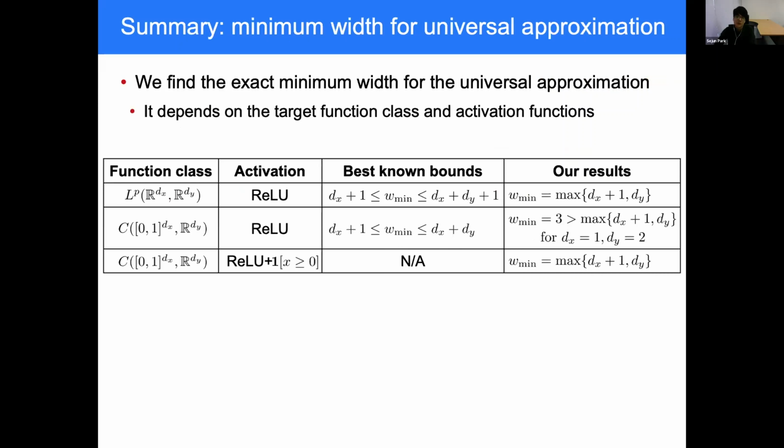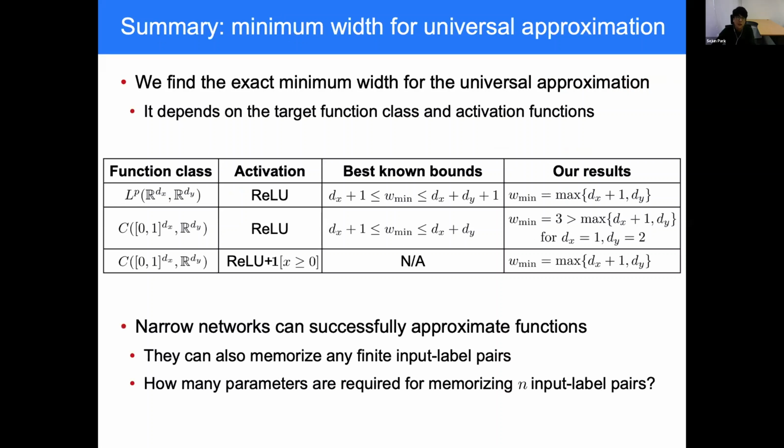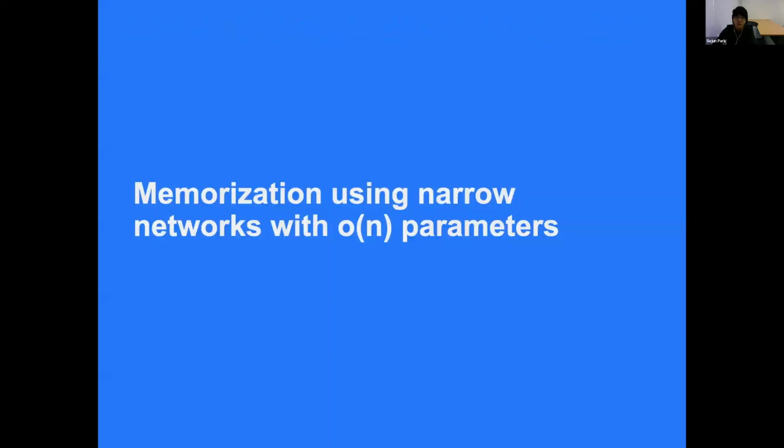So in summary, in the first part of this talk, we found the exact minimum width for the universal approximation and proved that it depends on the target function class and activation functions. And these universal approximation results indicate that narrow networks can also memorize any finite input label pairs. However, these results do not provide the tight required number of parameters for memorizing n input label pairs. So in the second part of this talk, I will introduce our result that narrow networks can memorize n input label pairs using a number of parameters sublinear to n.